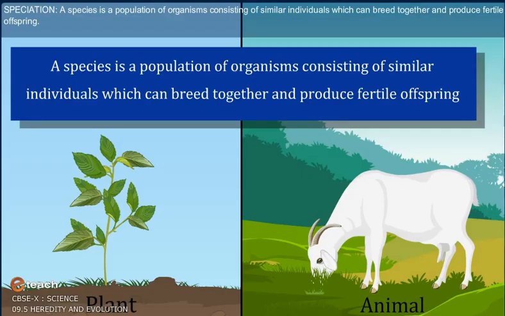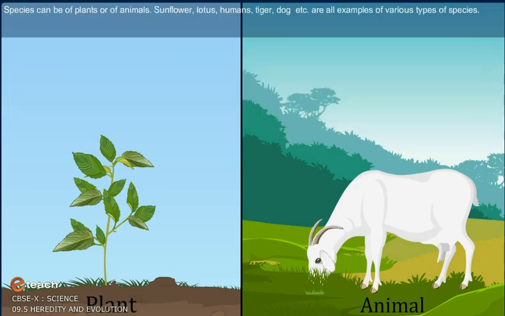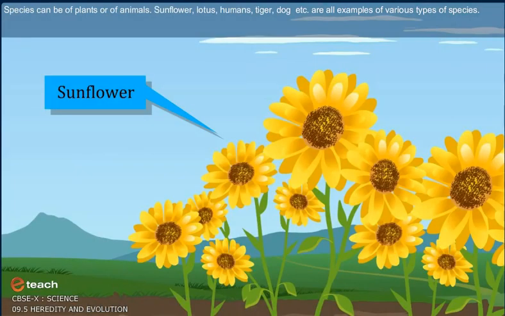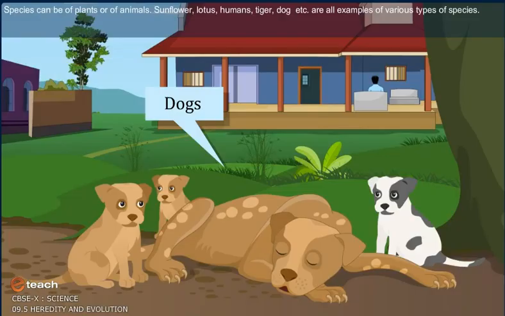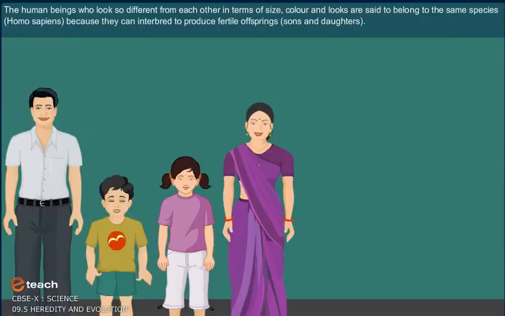Speciation. A species is a population of organisms consisting of similar individuals which can breed together and produce fertile offspring. Species can be of plants or of animals. Sunflower, lotus, humans, tiger, dog, etc. are all examples of various types of species.